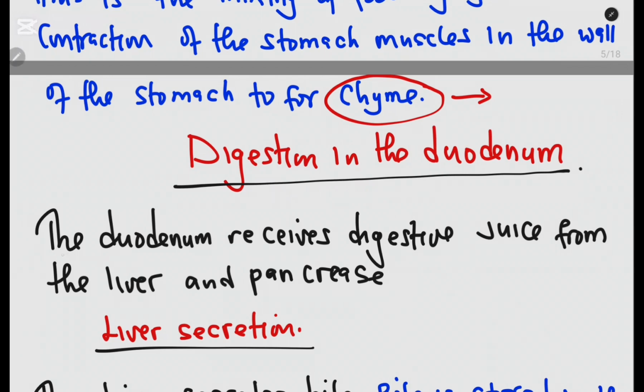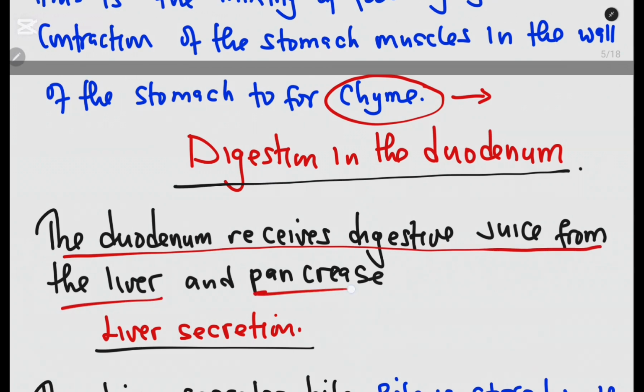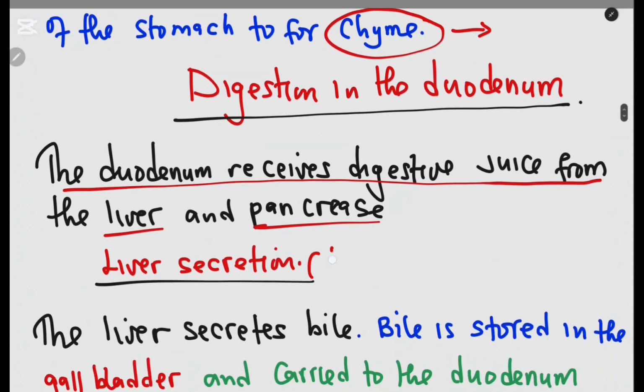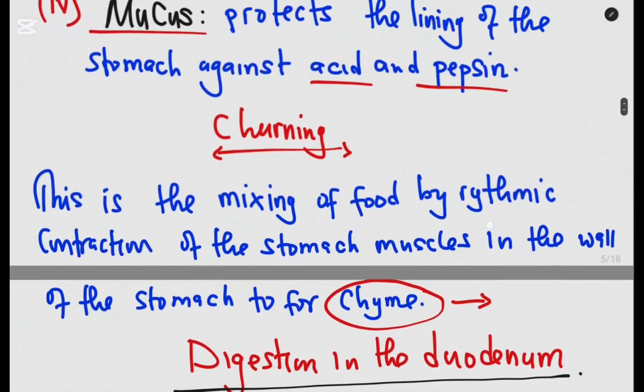So now the duodenum receives the digestive juice from the liver and the pancreas. So very important to understand here. The duodenum receives digestive juice from the liver and the pancreas. What is received from the liver is what we call bile. So the liver secretes what we call bile. When the bile is secreted, it is stored in the gallbladder.